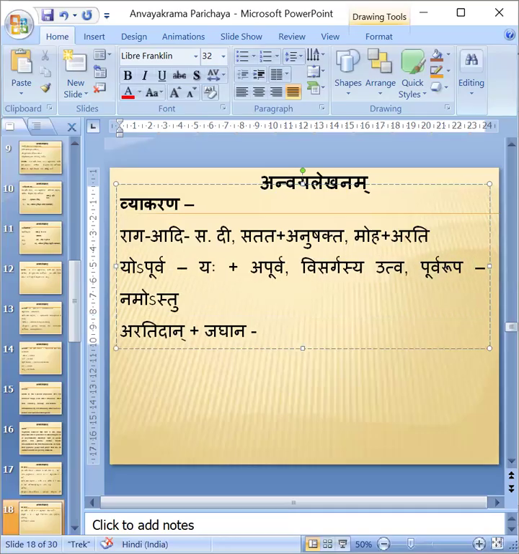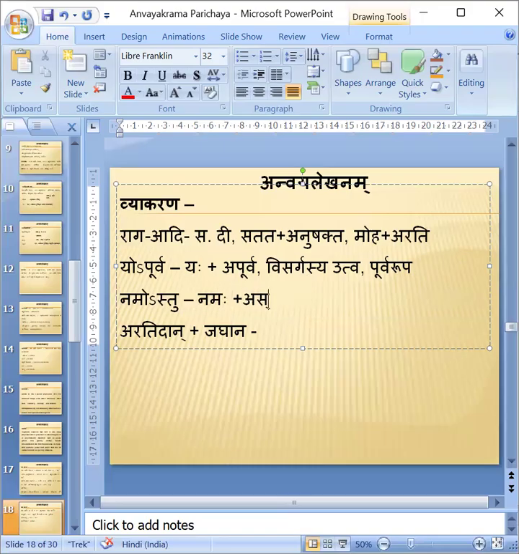Both are having this. Okay, visargasya utva is also there, purva rupa is also there. Namostu also same. Namaha astu. Visargasya utva and purva rupa. Same thing is there. Okay.